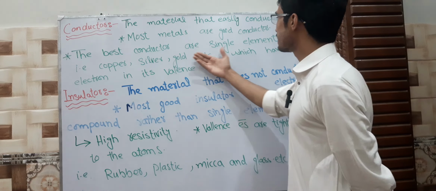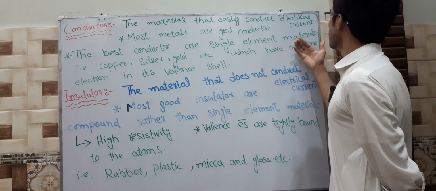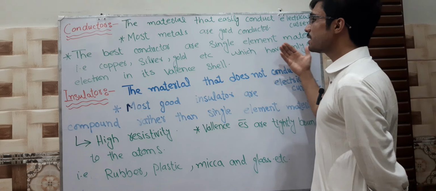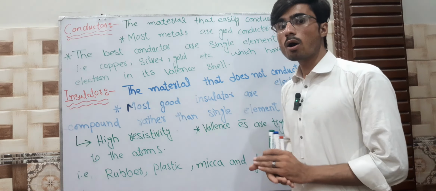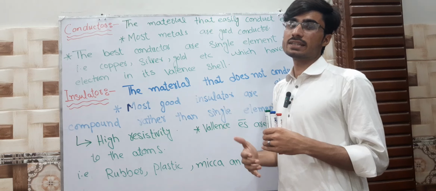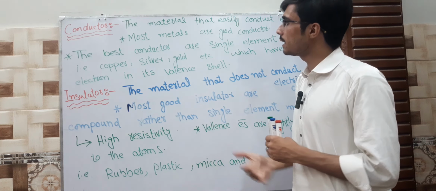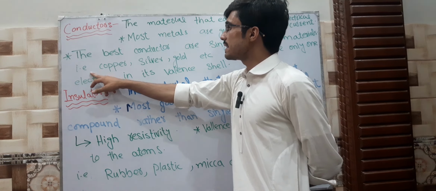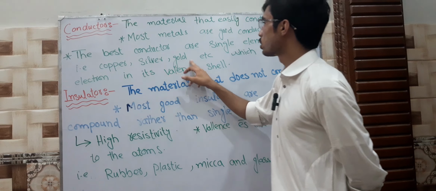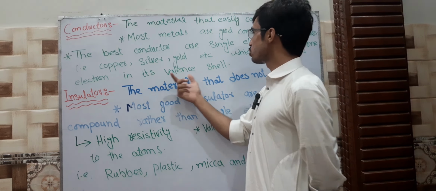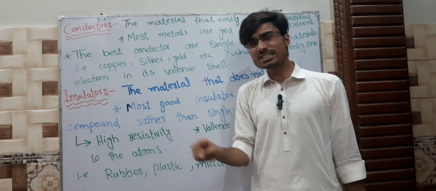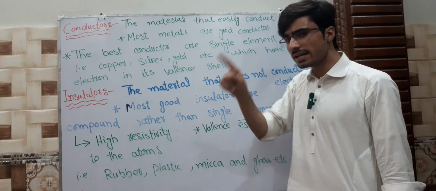The best conductors are single element materials. It means that the best conductors are those that are made up of a single element, i.e. copper, silver, gold, etc., which have only one electron in their valence shell, the shell around the atoms.